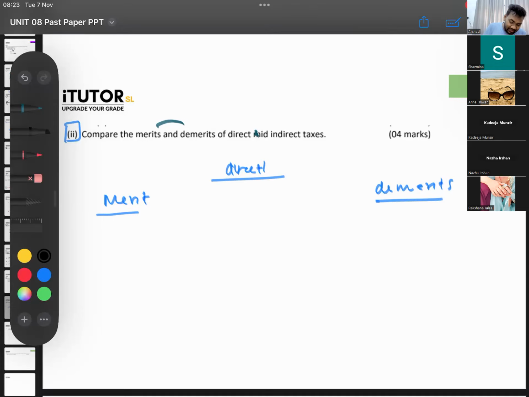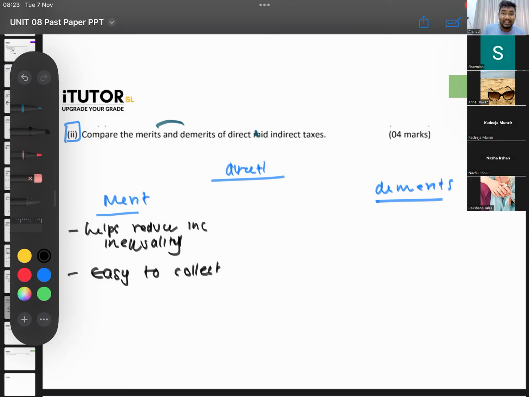It helps reduce income inequality, because you charge direct taxes from the rich people, no? Okay, you can say this. Then what else? You can say easy to collect also. Yes, you can say it is comparatively easy to collect, because if you take things like income tax, the company itself will calculate the income tax for all the employees, and they will be paying that.